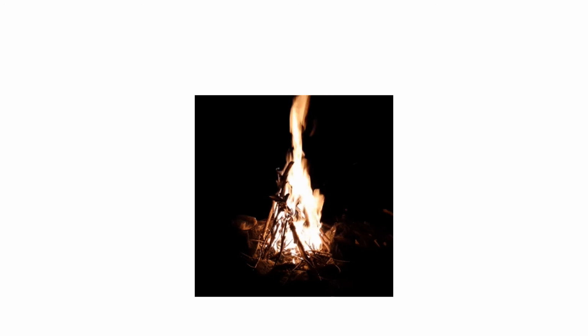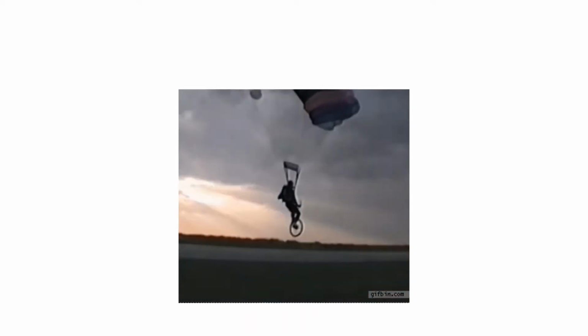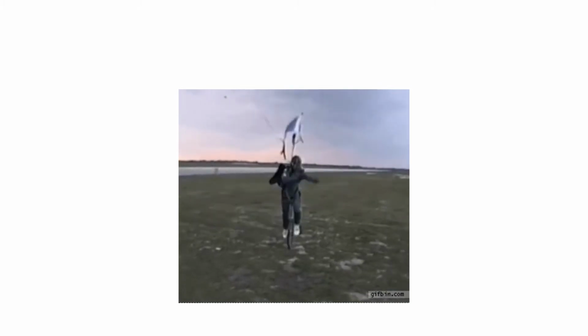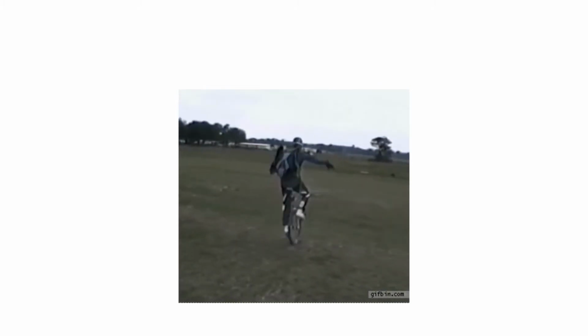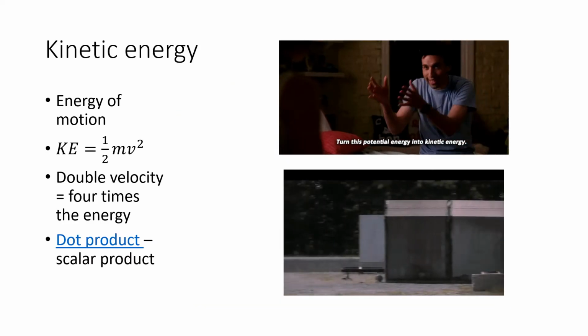Here we have a fire, which is chemical energy turning into thermal energy. Those chemical bonds break. And here we have a man falling to the ground with a parachute. That parachute is doing negative work on him. In other words, it's slowing him down, providing an upward force as he moves downward. That's negative work. Let's talk about the three main types of mechanical energies.